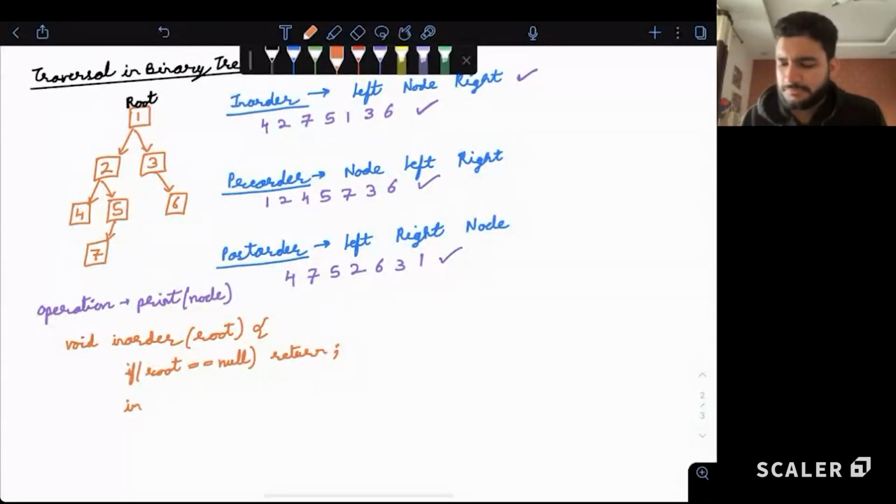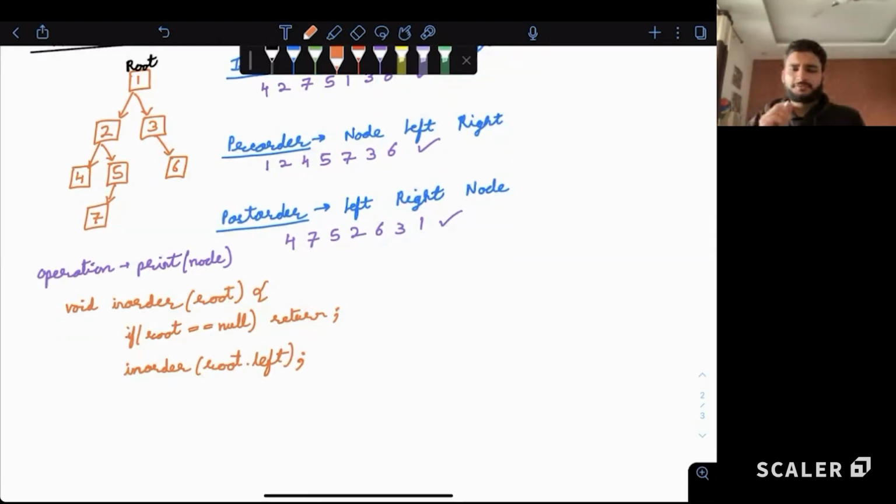So inorder of root dot left, we are moving to the left subtree. Now, if we consider that this function is actually printing the inorder traversal, can we say this particular line will print the entire left subtree for us? If we believe that this function is printing the inorder traversal, then this line will print the entire left subtree for us, right?